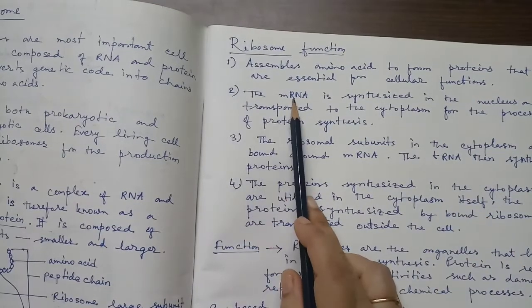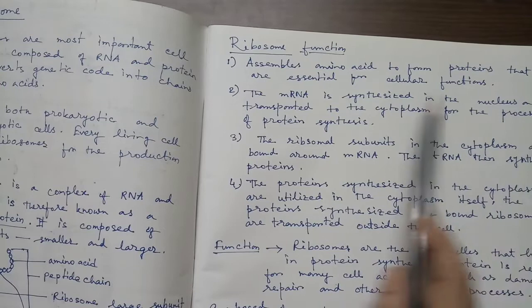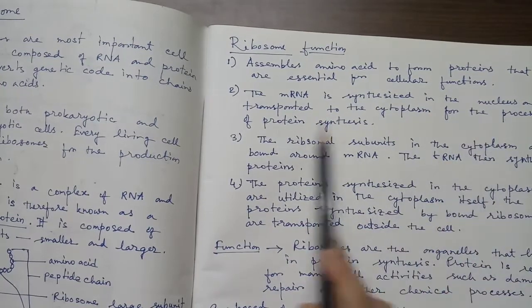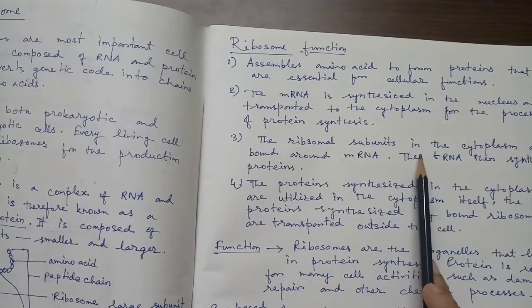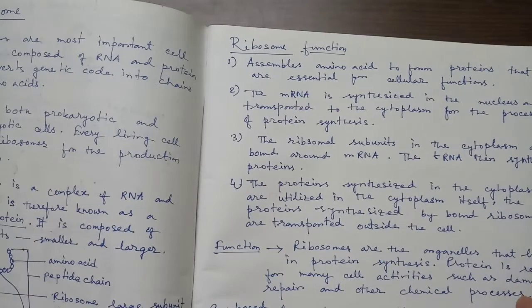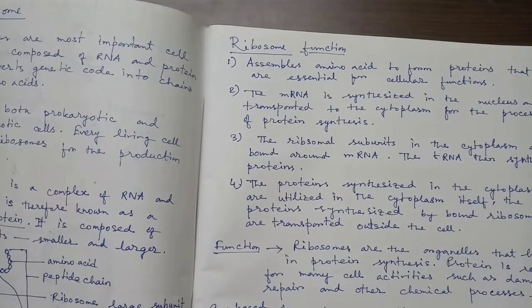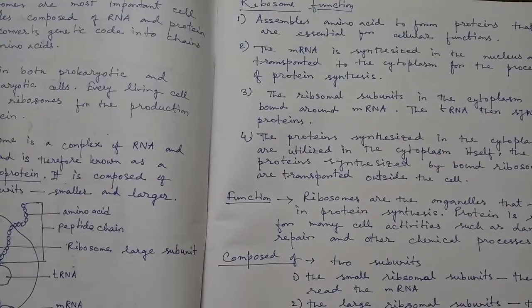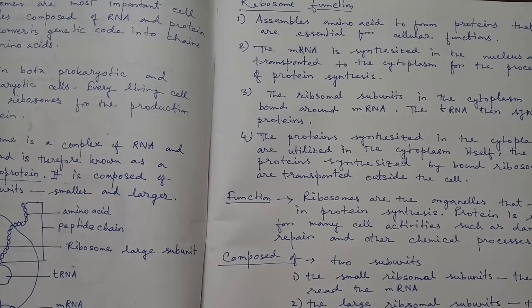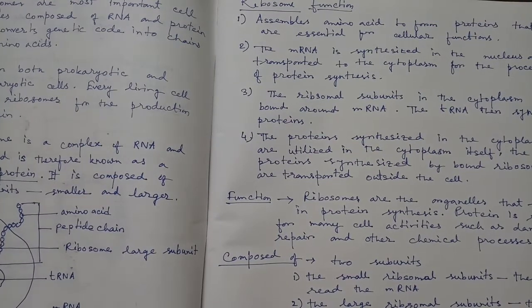Number two, the mRNA is synthesized in the nucleus and transported to the cytoplasm for the process of protein synthesis. Number three, the ribosomal subunits in the cytoplasm are bound around mRNA. The tRNA then synthesizes proteins. Number four, the proteins synthesized in the cytoplasm are utilized in the cytoplasm itself. The proteins synthesized by bound ribosomes are transported outside the cell. So these are four main functions of ribosome.